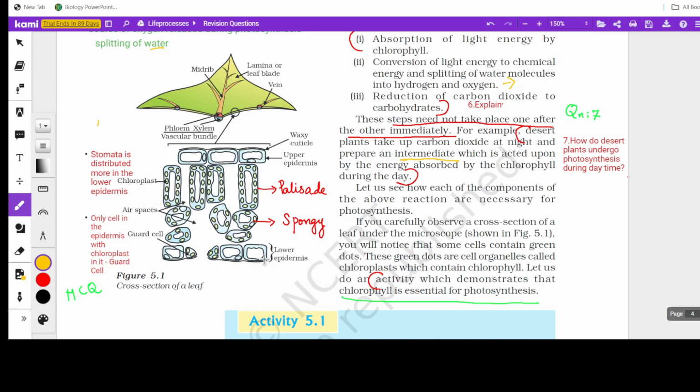If you closely observe, in either epidermis, upper or lower, you cannot find chloroplast. Chloroplast is found only in the palisade and spongy cells, that is the mesophyll cells, the cells in between. But there are chloroplasts in the guard cells of stomata. So a question can be asked like this: name the only cell in the epidermis with chloroplast in it. It is the guard cell, okay? And stomata are distributed more in the lower epidermis. So these are all possible MCQs from this part.